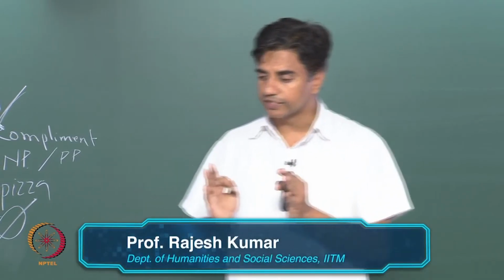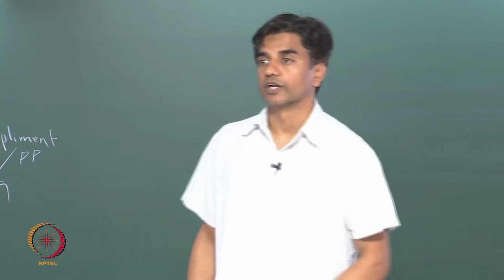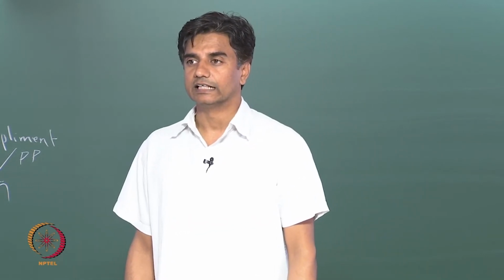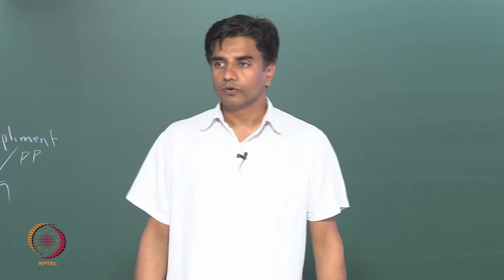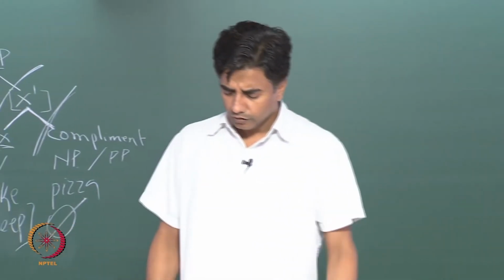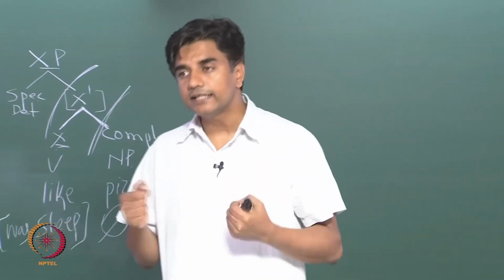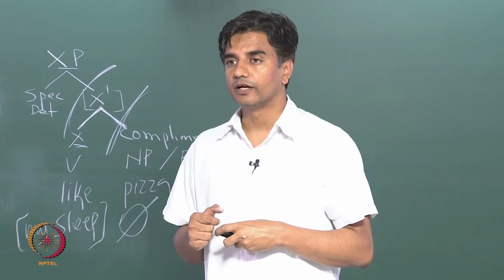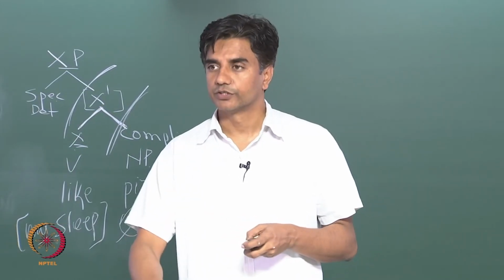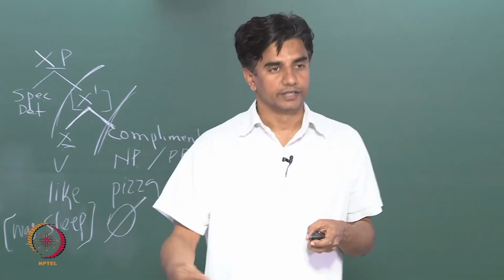Please pay attention to the fact that of physics is the complement of the noun student. Why is it a complement is what I'll discuss with you.